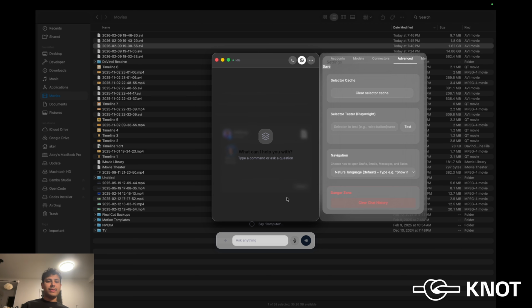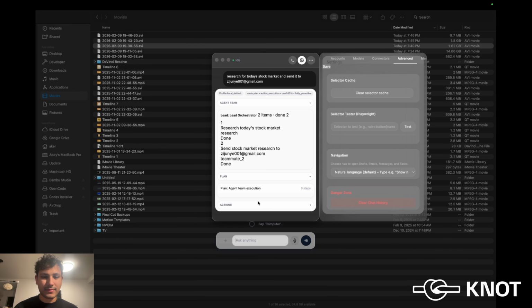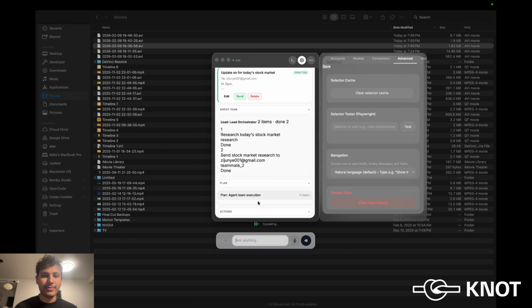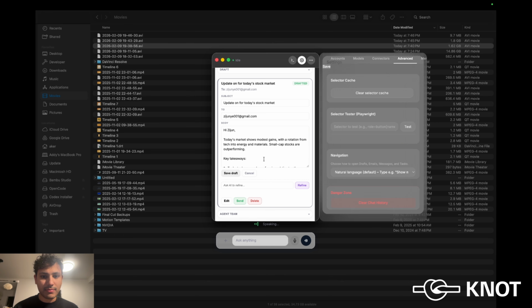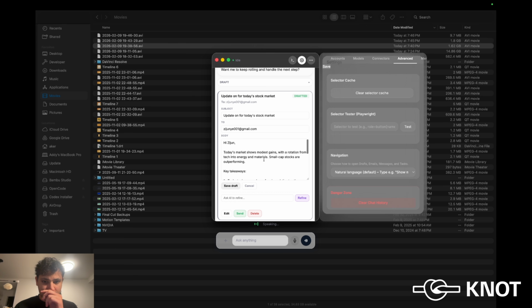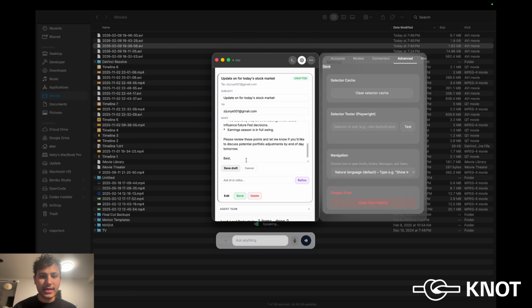Another example could be me doing research online about the stock market and then sending it to Junier. For example, here, I will do a research for today and send. Once done, the second agent will draft an email, and I can view the email about today's market. U.S. stocks are showing modest gains with a shift away from tech stocks and towards sectors like energy and materials, as small cap stocks are performing well. You can see today's market, and then I can edit it, or ask AI to refine it as well.